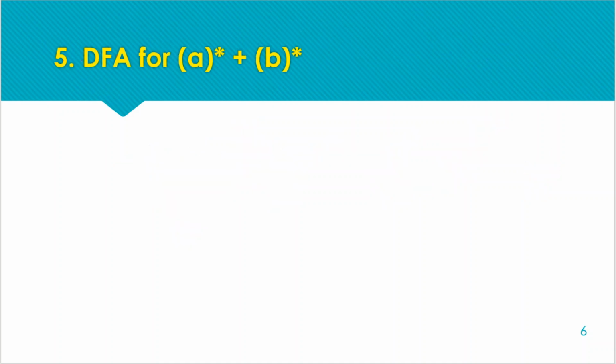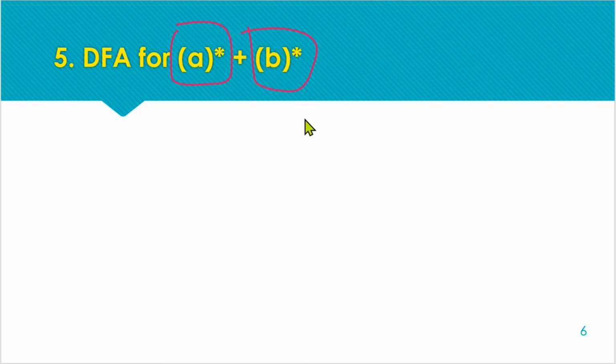Next we have the DFA for this. So now we are having ORing within two patterns. So ORing within this pattern and ORing within this pattern. So you need to understand the difference between ORing and concatenation. Means here we can go with this pattern or this pattern. We cannot have both patterns at the same time. So either we will go with this or we will go with this pattern.